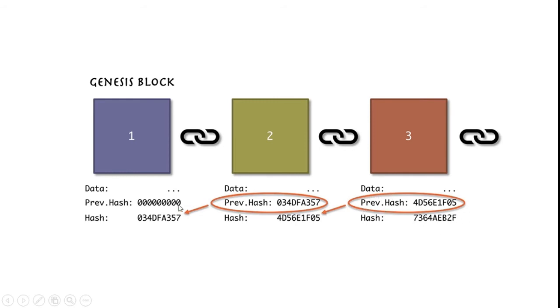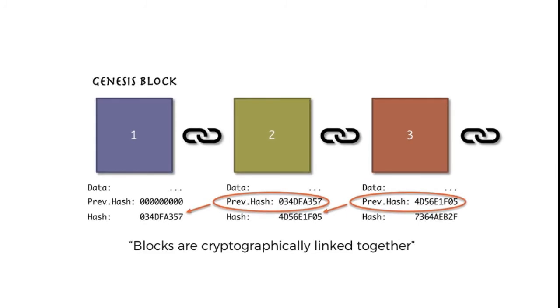If we tamper with the data of any one of these blocks, say for example the data of the second block, the hash of the second block will change, right? Because this hash depends upon the data and the previous hash. So the hash of the second block will change and it will no longer be in the chain, because this hash will no longer match the previous hash of the third block. So we can say that the data has been tampered with in the blockchain. Here we say that the blocks are cryptographically linked together.